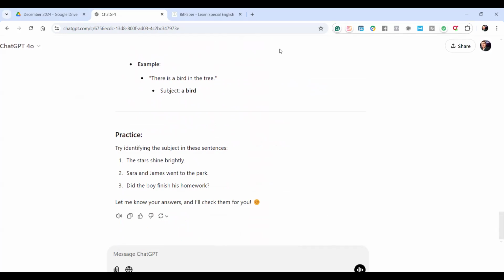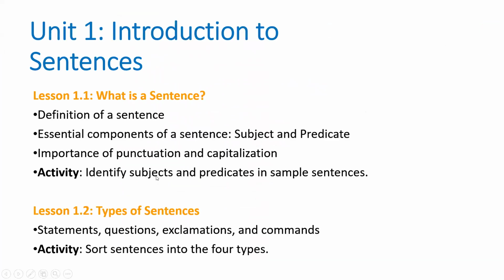We're going to have a quiz on this. We're going to focus on identifying subjects and predicates in the following quiz. Then you're going to have model answers. And if you have any questions, you can ask.